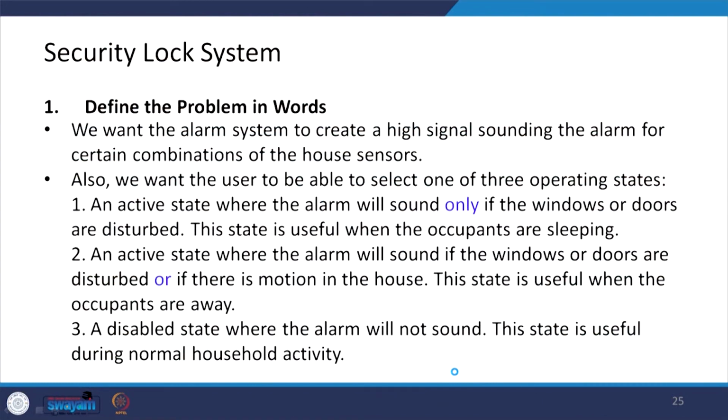Also we want the user to be able to select one type of operating state. There could be various types of operating states, and we want the user to set which type of operating state the alarm system he or she wants to operate in.